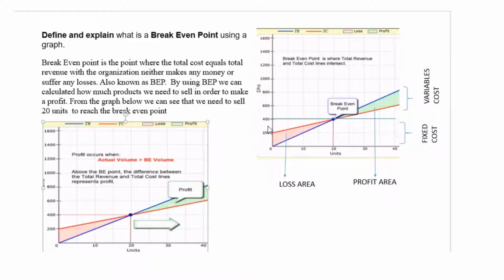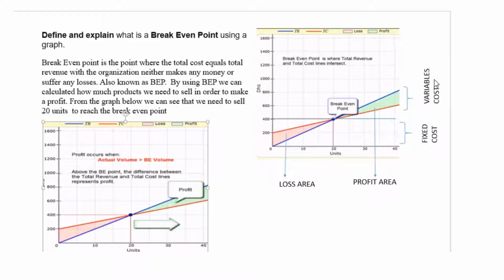Now, there are a few factors that you need to take into account in the break-even point. For example, we have the variable cost. Variable costs are those that respond directly and proportionately to changes in activity level or volume, such as raw material, hourly production wages, sales commission, inventory, packaging, supply, shipping, and so forth.